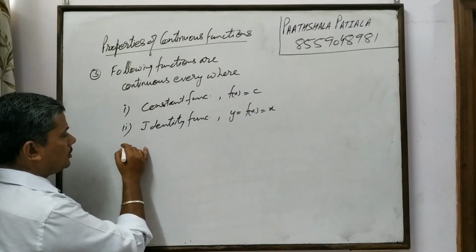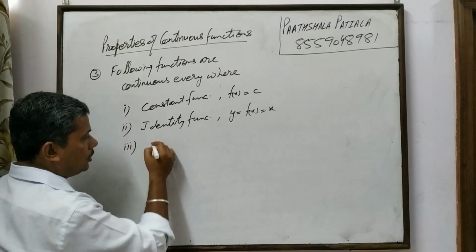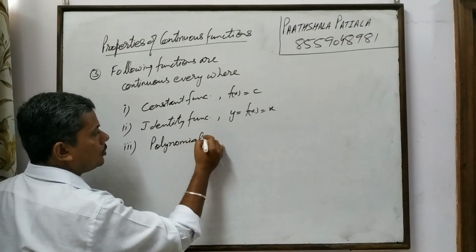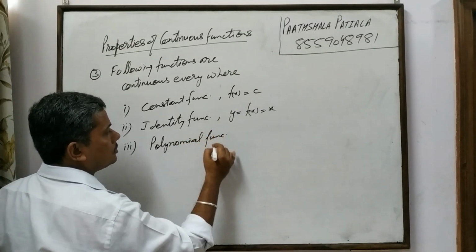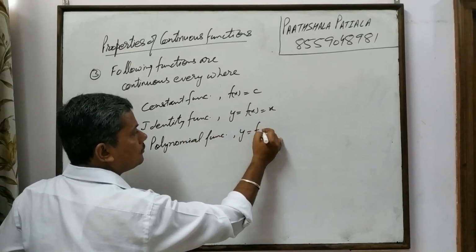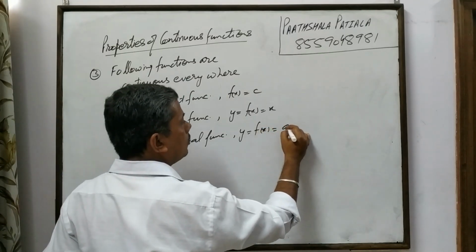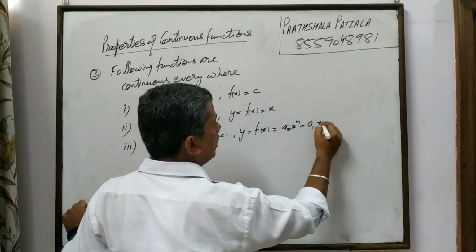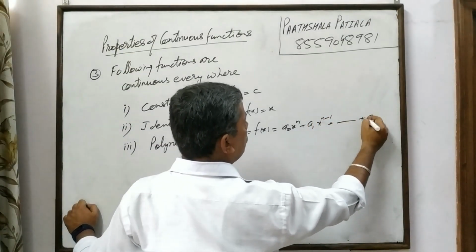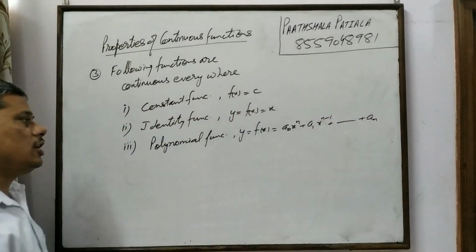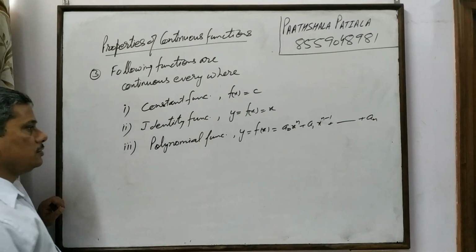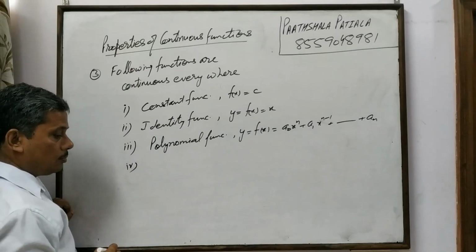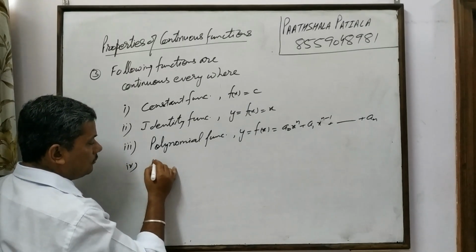Number 3, we have polynomial function, defined as y is equal to f of x is equal to a naught x raised to power n plus a1 x raised to power n minus 1 plus so on up to an. So this kind of function is called polynomial function, where different powers of x are used. Number 4, exponential function.